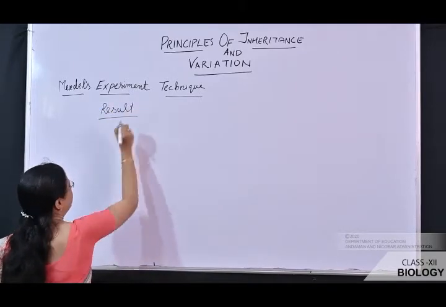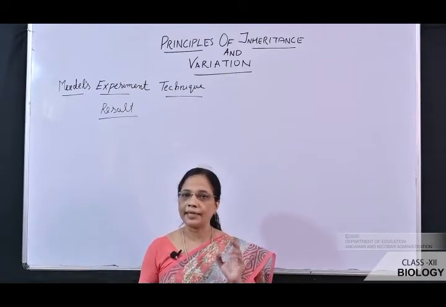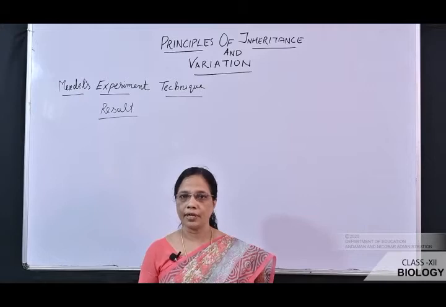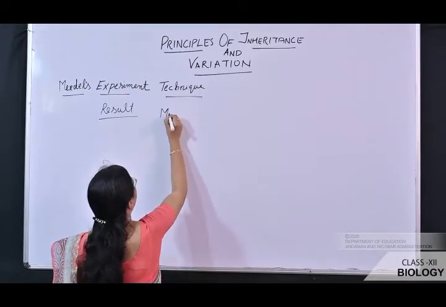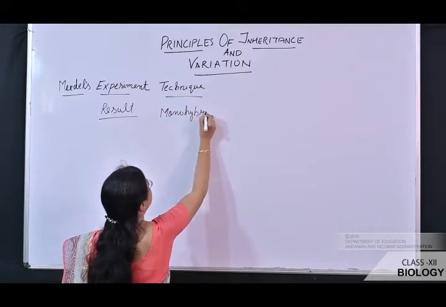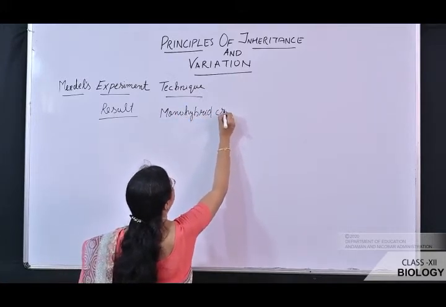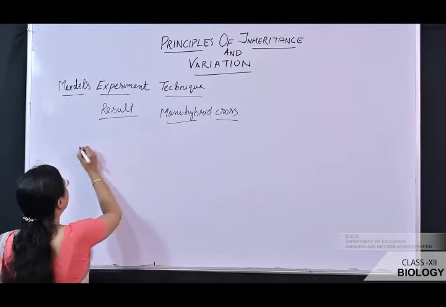Result of this experiment. As you know, here only one character is taken at a time for a cross. So this cross is known as a mono-hybrid cross. Okay, so what is the first step?